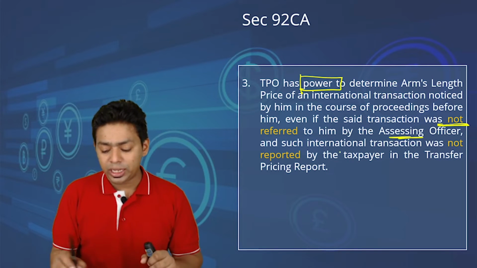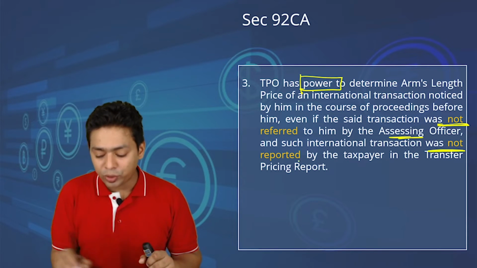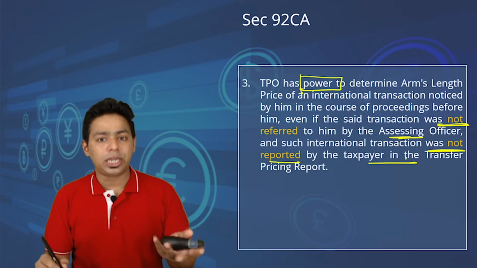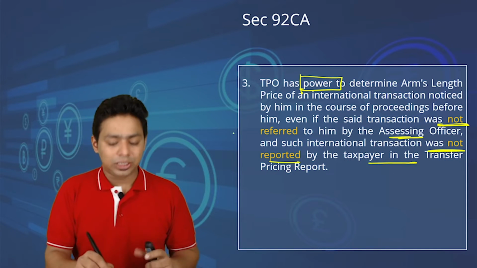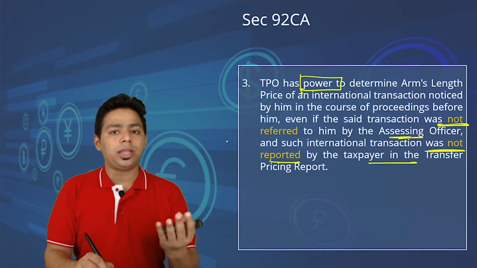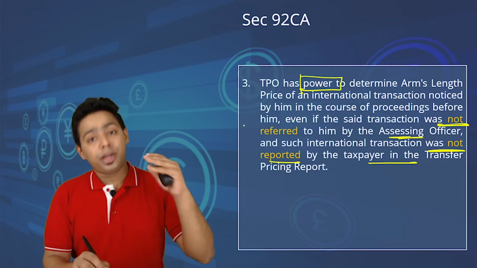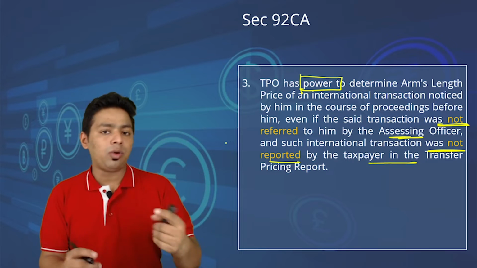And most importantly, even if such a transaction was not reported by the taxpayer. Obviously, sometimes the taxpayer will try to hide some of the transactions. So one thing is that an unreported transaction has to be determined, and a reported transaction referred by the AO will be determined.